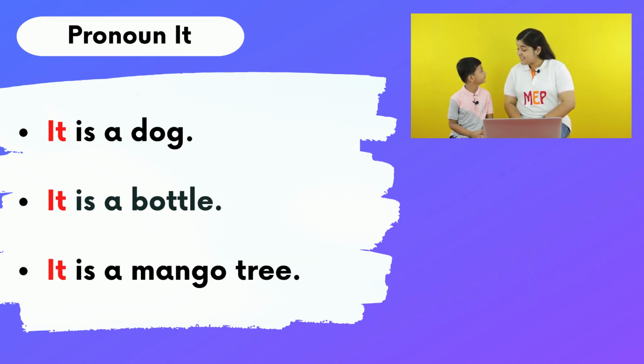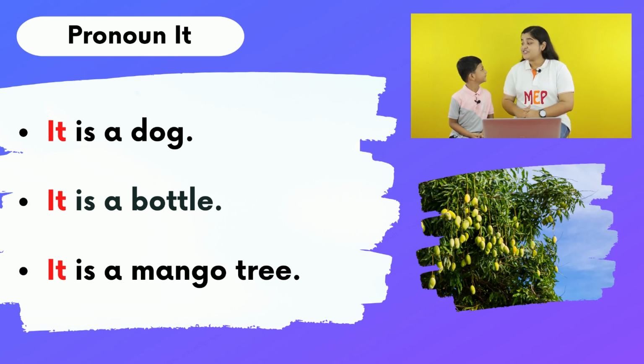Correct. So Rudy, read the last example. It is a mango tree. Right. So why have we used the pronoun it in this sentence? Because we're talking about a plant. Correct. Whenever we talk about plants, we always use the pronoun it.